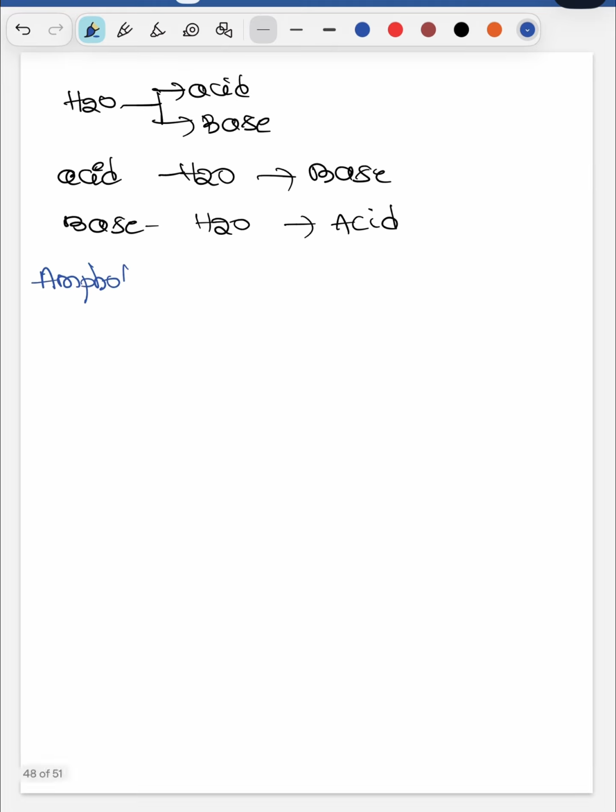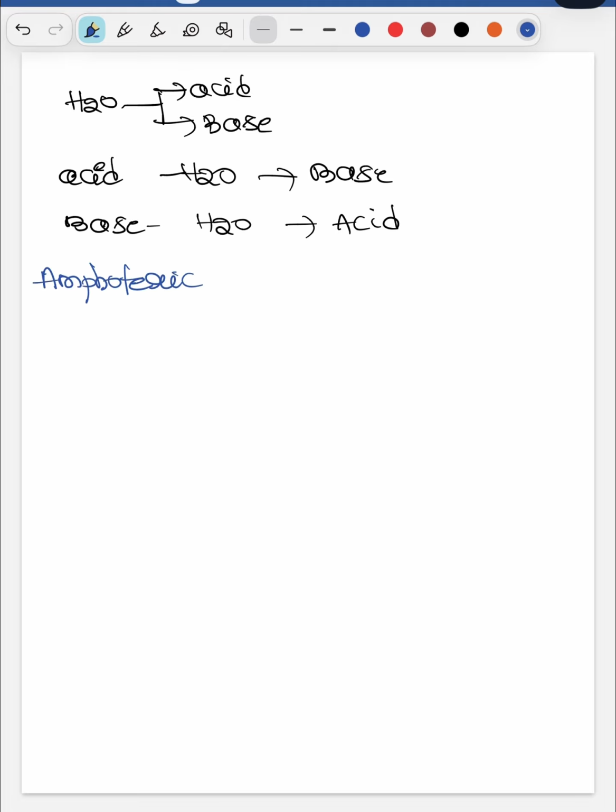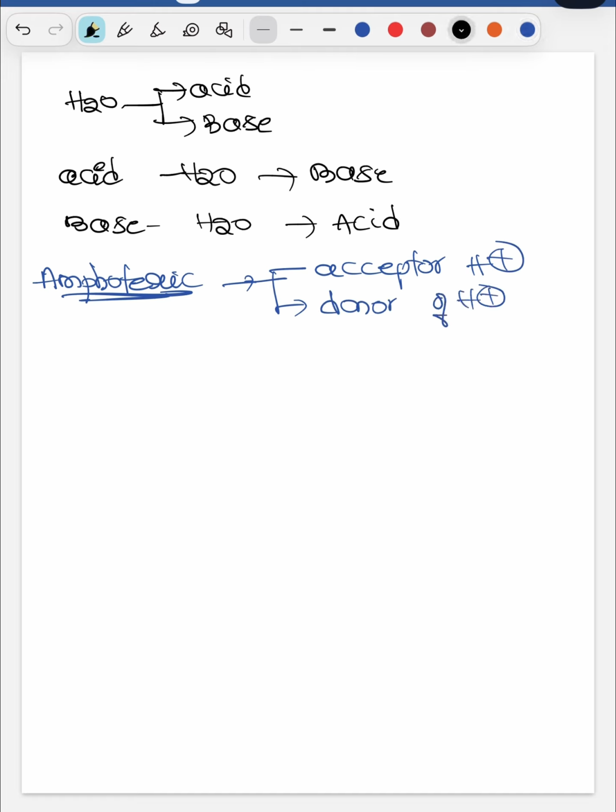Such a substance we call an amphoteric substance. That means it can donate H plus and it can accept H plus. So it has a dual role: an acceptor of H plus and a donor of H plus. It is donating and accepting.